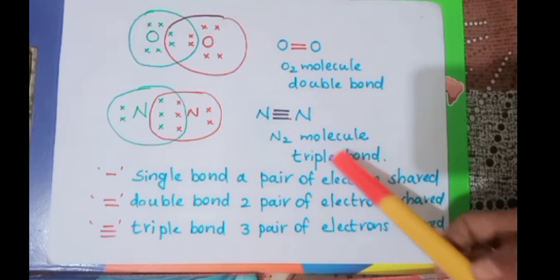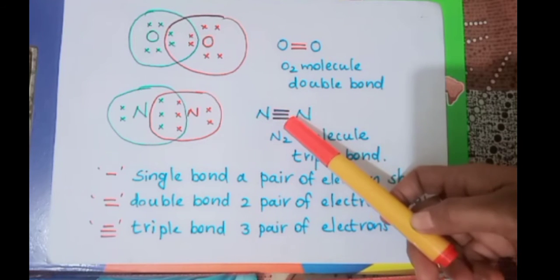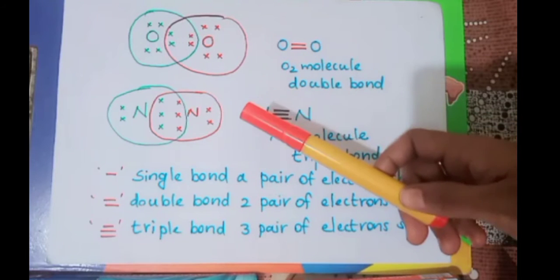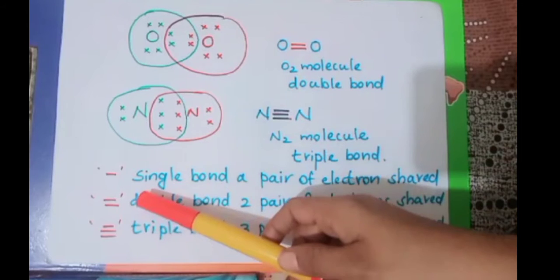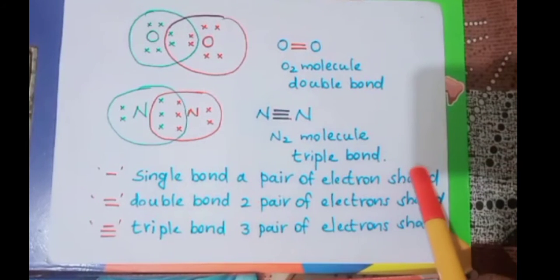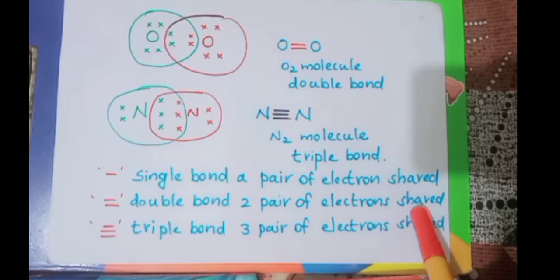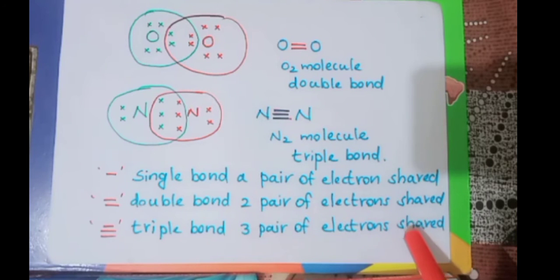So what we can say, in nitrogen molecule, what is the covalent bond? That will be a triple bond. In oxygen molecule, that will be a double bond. And in hydrogen molecule, what is the bond? Single bond. So in a single bond, a pair of electrons is shared, in a double bond, 2 pairs of electrons are shared, and in a triple bond, there will be 3 pairs of electrons shared.